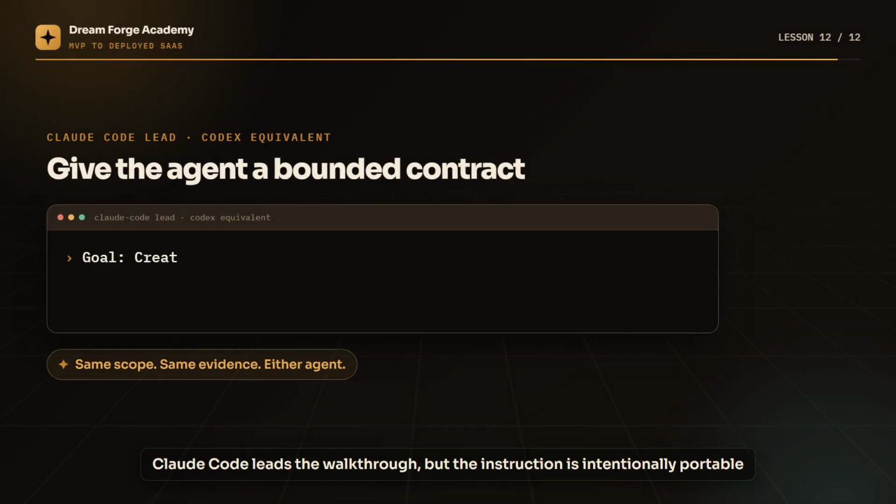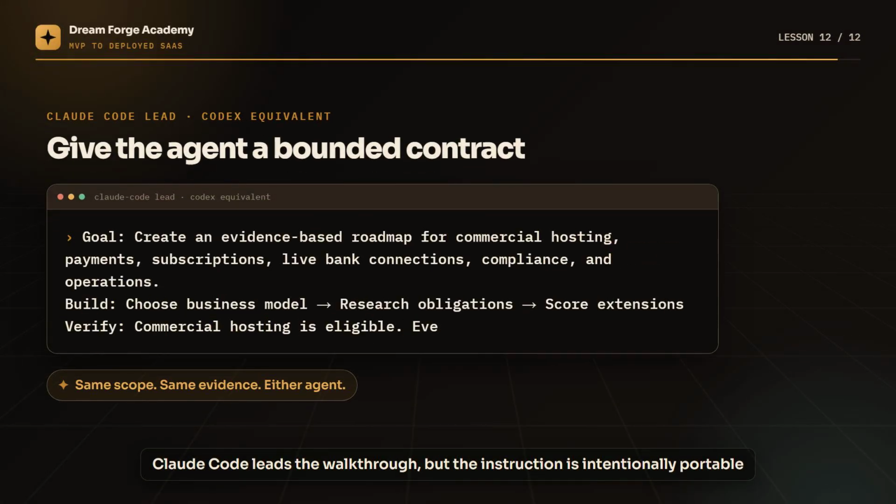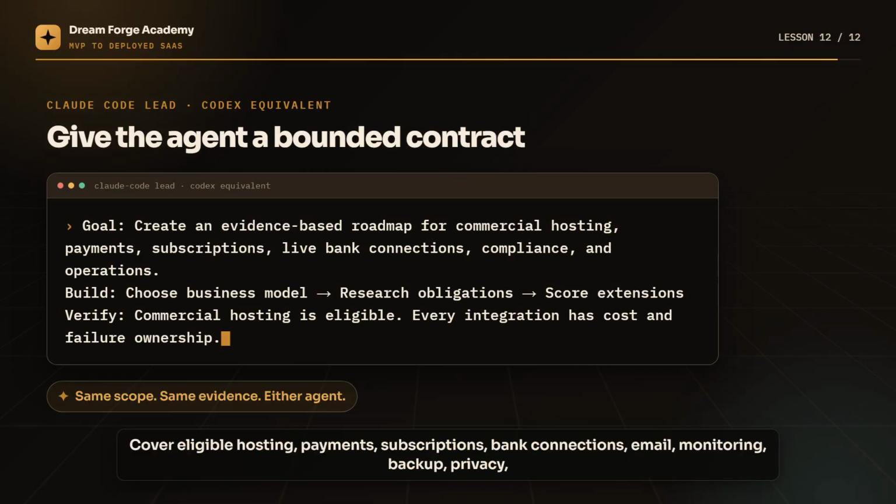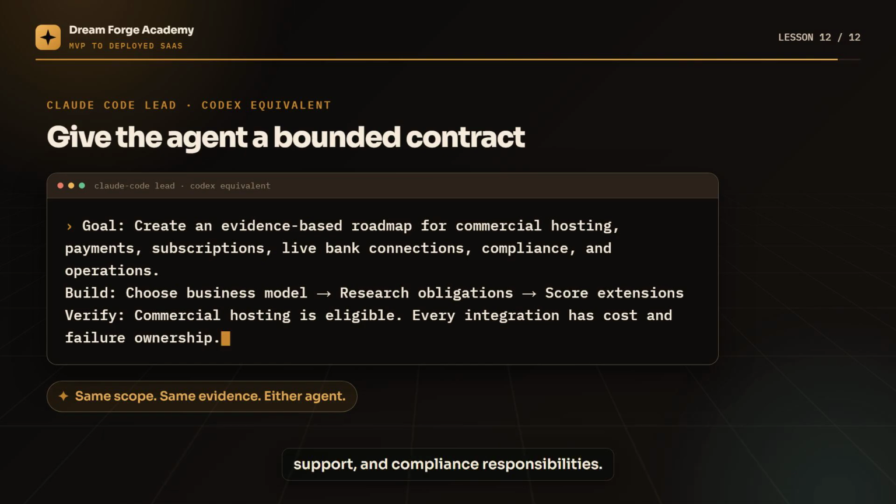Claude Code leads the walkthrough, but the instruction is intentionally portable to Codex. Create a commercial production roadmap for this finance MVP. Cover eligible hosting, payments, subscriptions, bank connections, email, monitoring, backup, privacy, support, and compliance responsibilities. Use official sources, record dates, and do not implement integrations. Keep the acceptance checks visible, review the proposed scope before edits, and require a report of files, commands, assumptions, and deferrals.